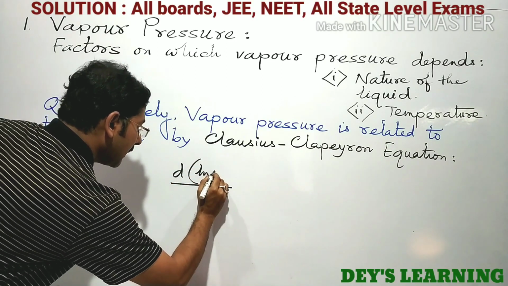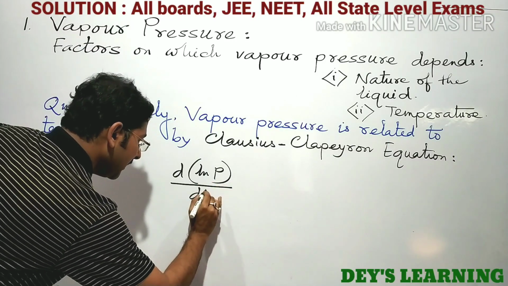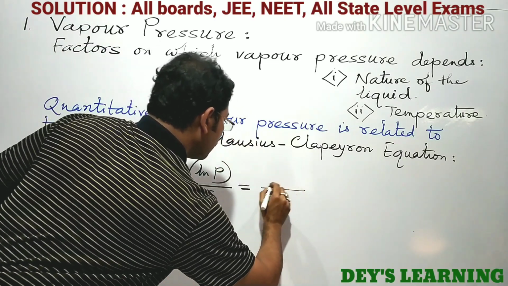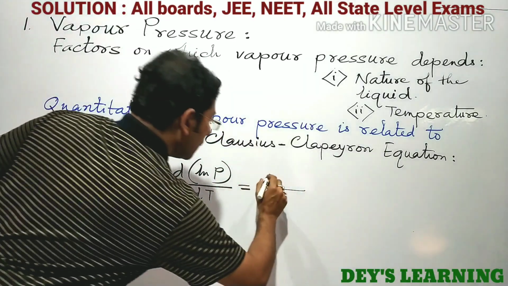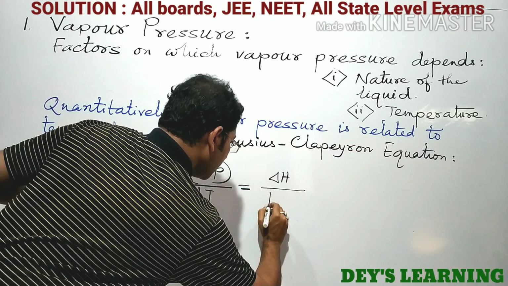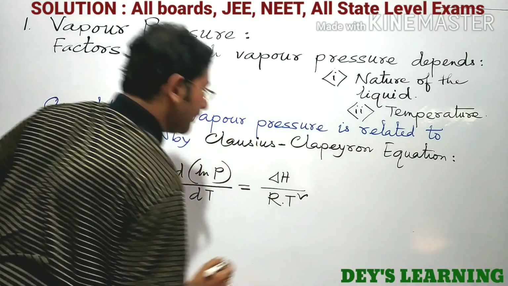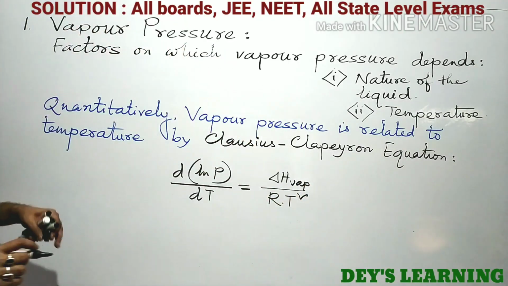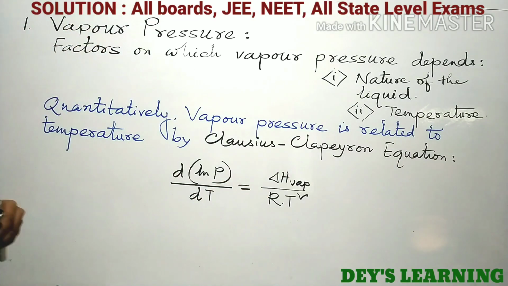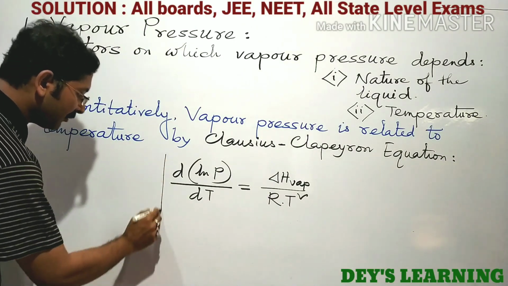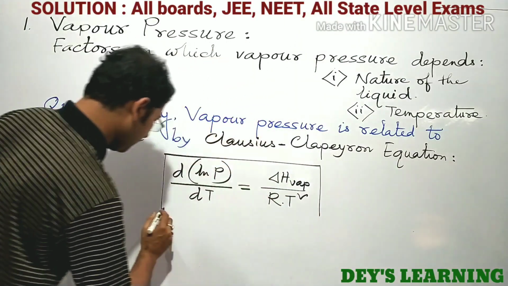d ln p by dt equal to del H by R into T square. Sometimes this is del H of vaporization, of course. That is the enthalpy change of vaporization. This relation is known as the Clausius-Clapeyron equation.